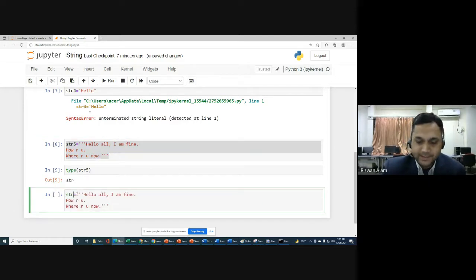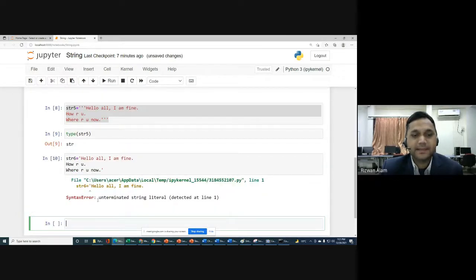If we are going to create a string, and for a multiple line string you use single quote, for example, we should try it, then you will find that if you write like that, you will get a syntax error. Because if you have a multiple line string, then you should use triple quotes. If you write a multiple line string with single quote or double quote, then you will get a syntax error: unterminated string literal.